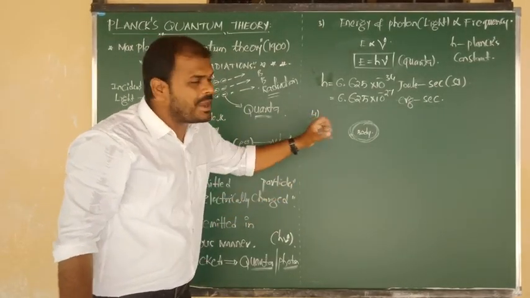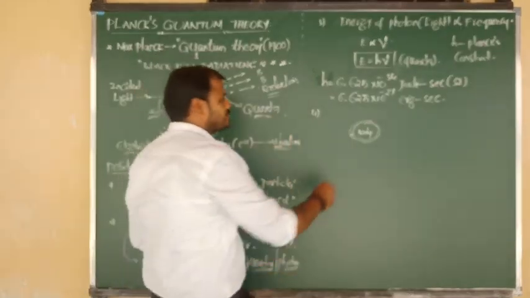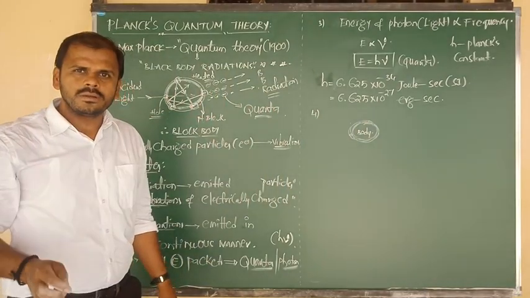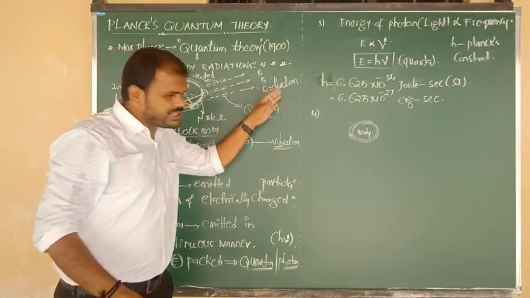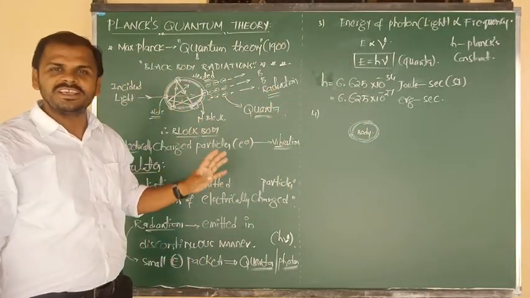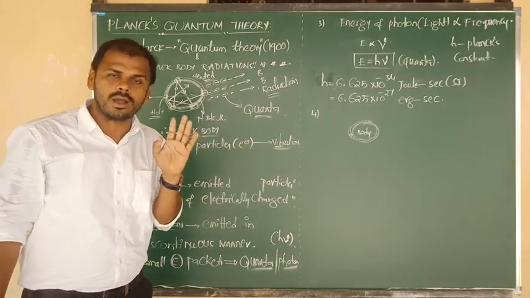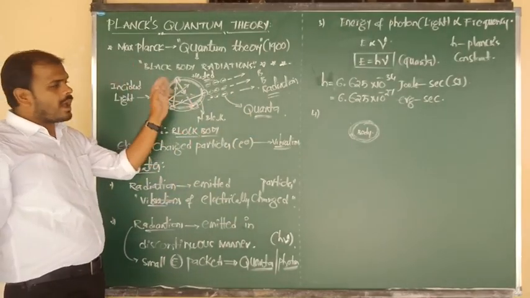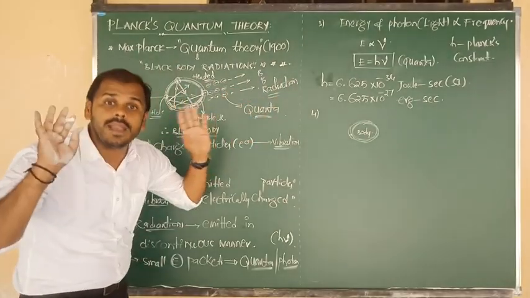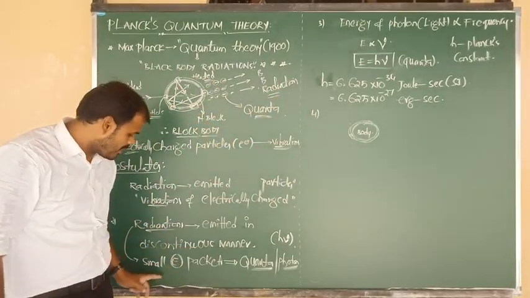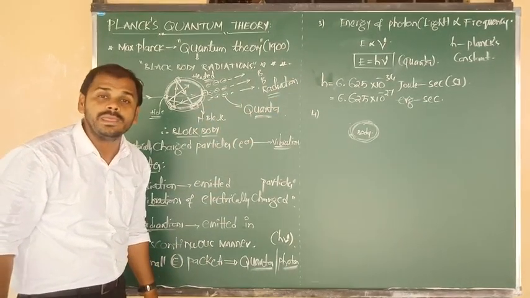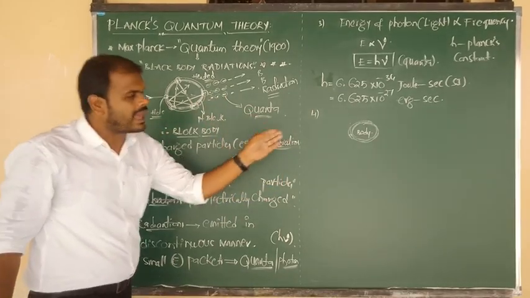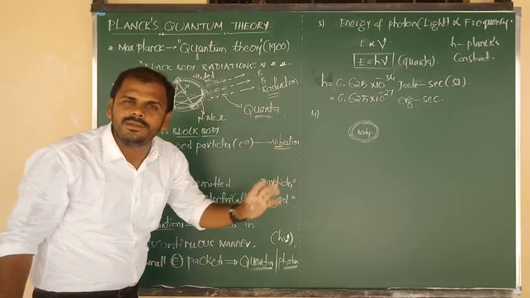absorb radiation or light. Not only emission, absorption will also take place in the form of quanta. This is the final proposal. A body can absorb and a body can emit radiation always in the form of small energy packets. That means a body can absorb the light and emit the light only in the form of